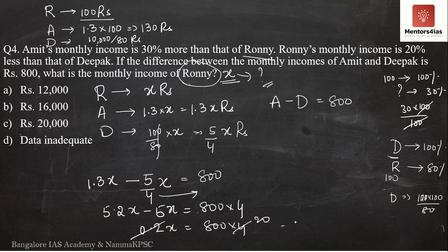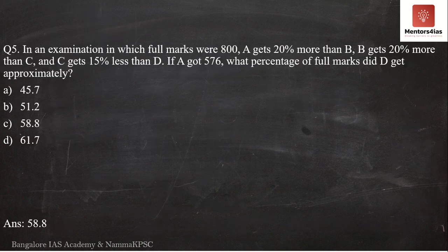Therefore x is 800 into 20, which is equal to 16,000 rupees. Therefore, Ronnie's monthly salary is rupees 16,000. The correct option is option B. So now let us move on to the next question, that is question number 5.